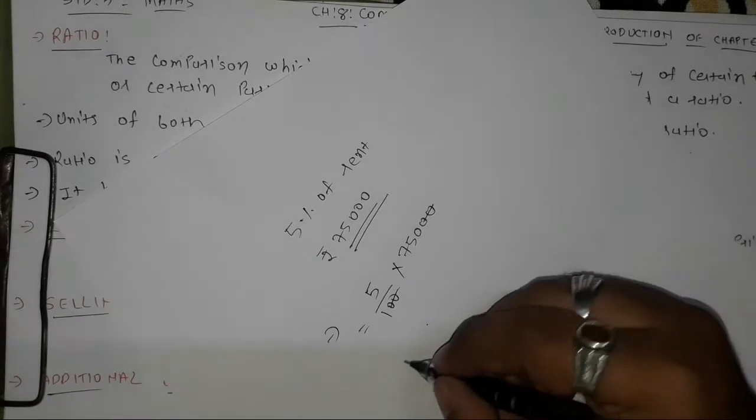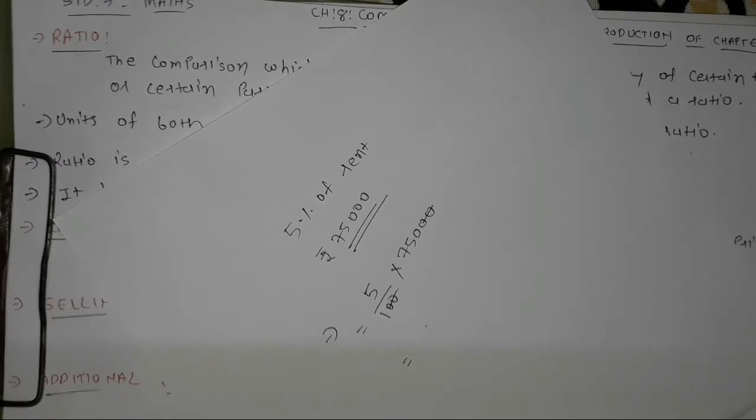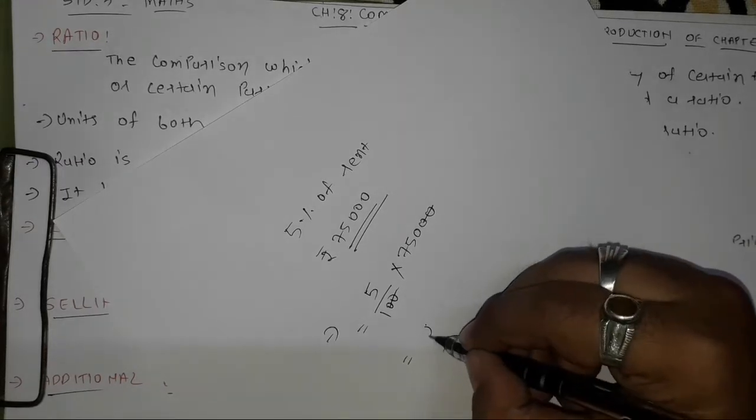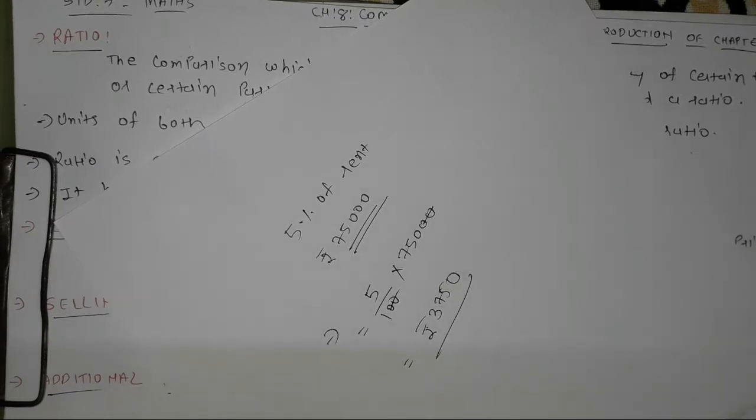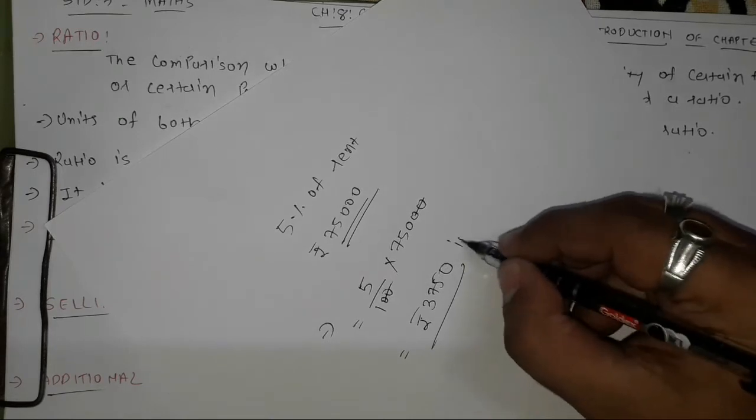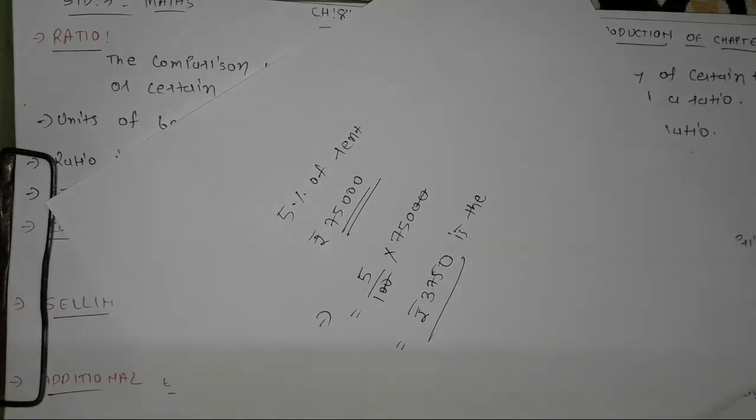If I multiply 5 into 750, I will get rupees 3,750. So rupees 3,750 is the rent which Pratham is paying for his house. This is how we solve sums regarding this. So rupees 3,750 is 5% of rupees 75,000.